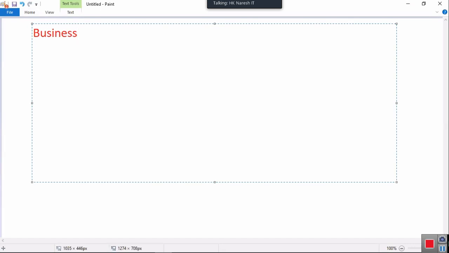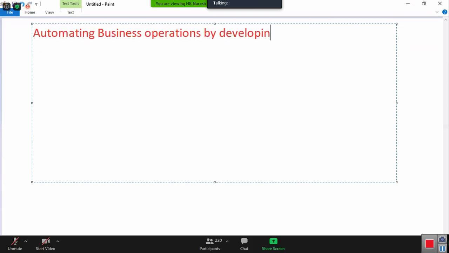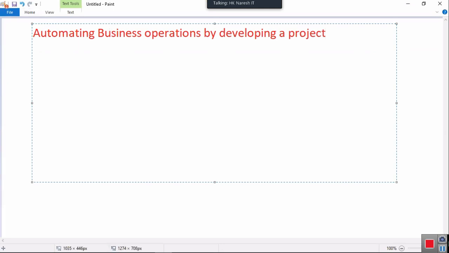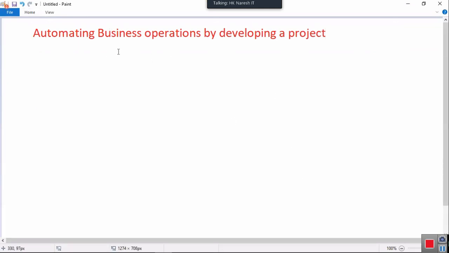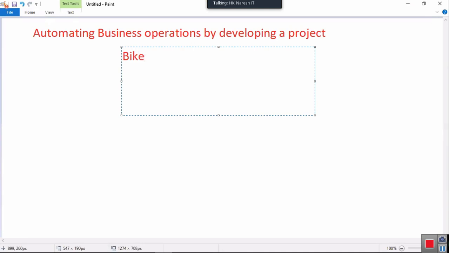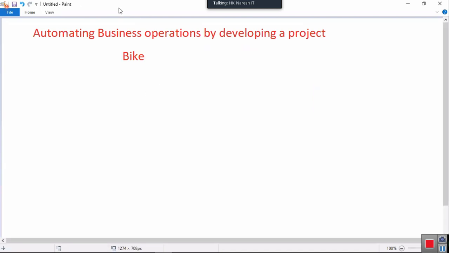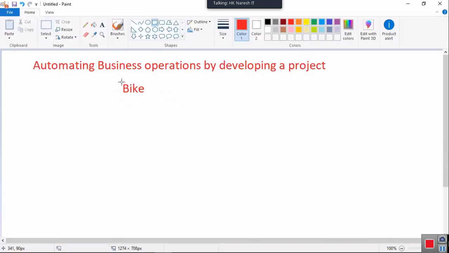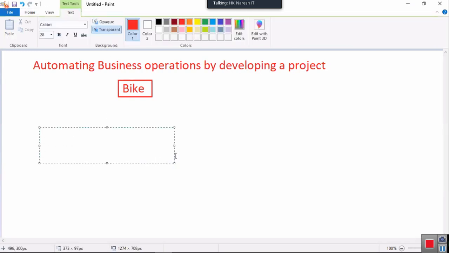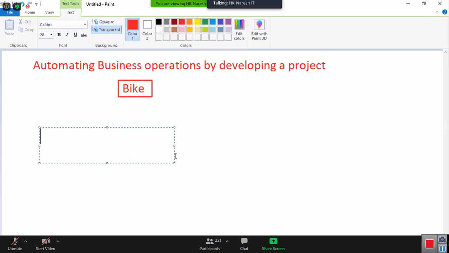Basically, object oriented programming is meant for automating business, na? Automating business operations by developing one project. Okay, then I want to take one business, let's say the bike business. Now carefully think. Tell me, this bike business, is one company manufacturing bikes, or are many companies there? Many companies are there.